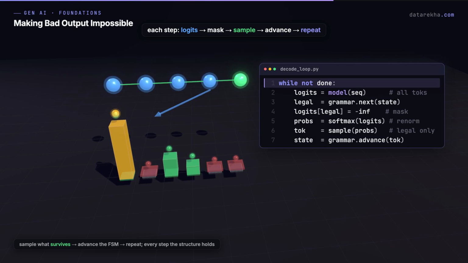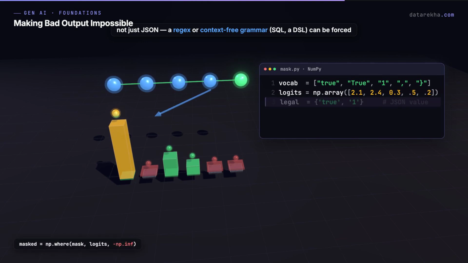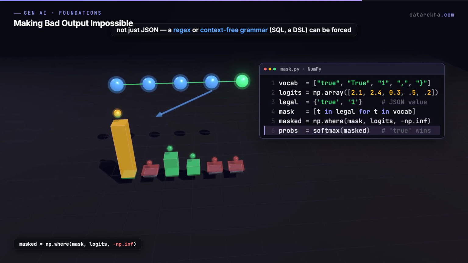And the grammar does not have to be JSON. It can be a regular expression. Or a full context-free grammar for SQL, a programming language, your own custom format. Anything you can write as a grammar, you can force.